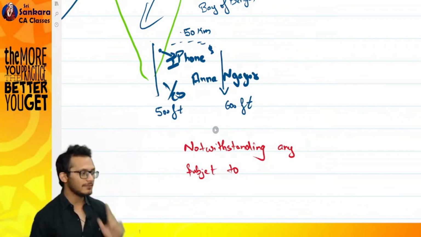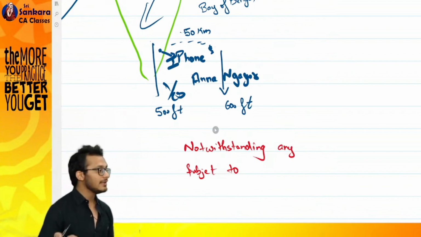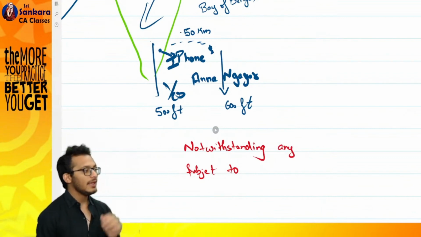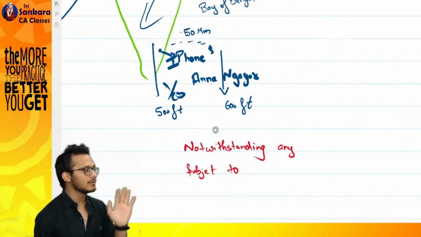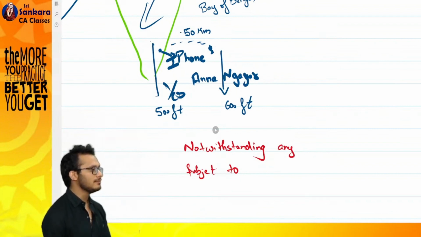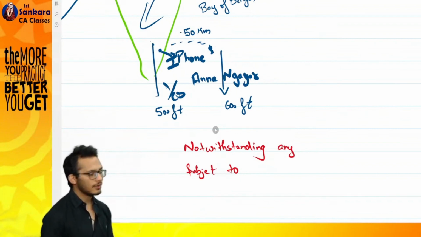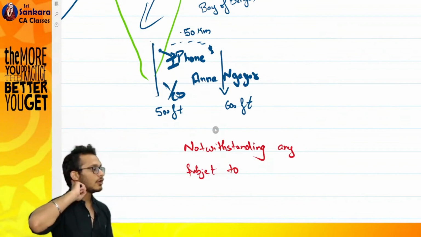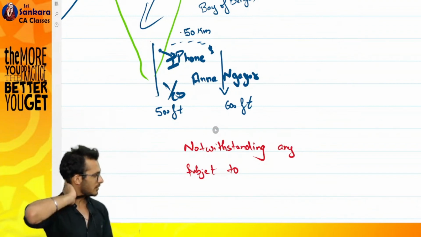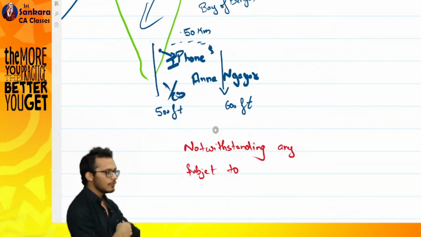So there can be various types of notwithstanding. It can be notwithstanding anything contained in section 3. It means it is superior over section 3. If I say notwithstanding anything contained in the act, it means it's a superior section over every section. Clear? So there is a word called notwithstanding. This is called a superior overriding section. It's called an overriding section.